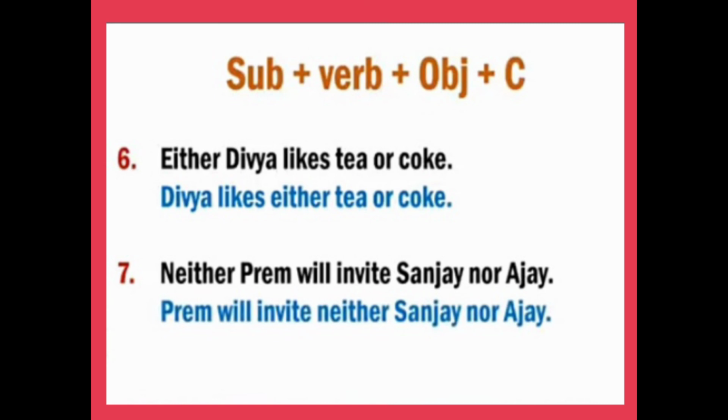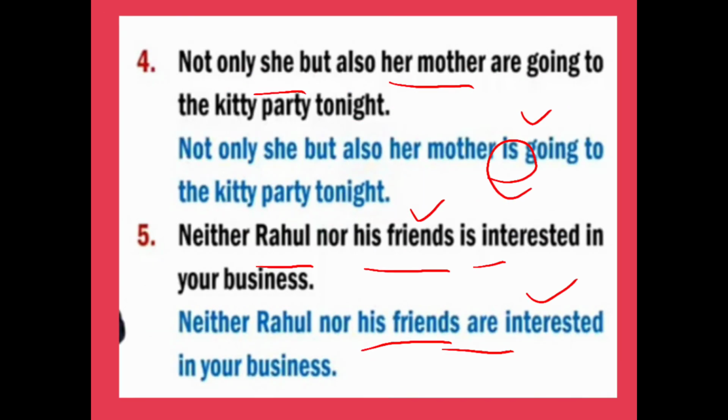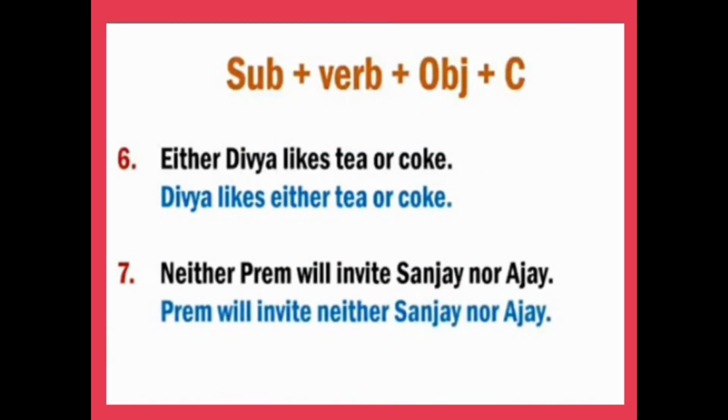The third thing, the third point here, is correct position. This one is somewhat similar to the first one, but there is a difference also. Generally, the sentence structure is subject, verb, object, and complement. So when we write a sentence, it has this structure: subject, verb, object, and complement. See here, the third point we are going to discuss is correct position. Correct position of what? Correct position of the correlative conjunction.